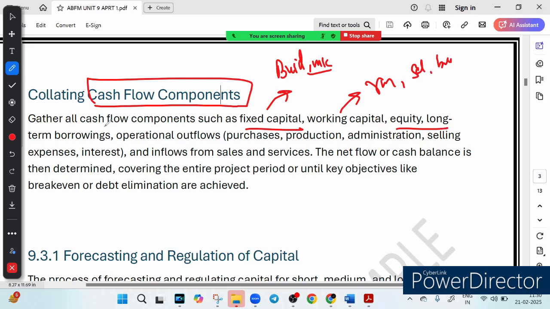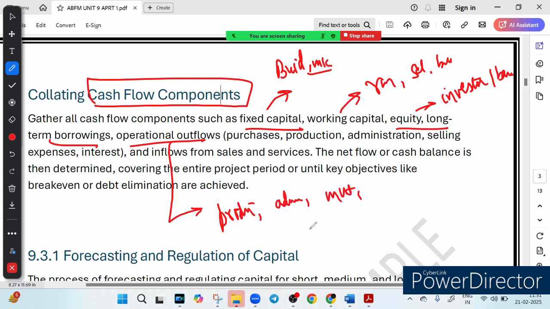Then equity and long term borrowing. What does it mean? It means money raised from investors or banks to fund major investment. So investors' money or bank money. And lastly, operational outflow. Operational outflow means cash spent on production, administration, marketing, or loan interest. So these are called operating outflow. And finally, we have sales and service inflow. It means revenue coming in from selling products and services.